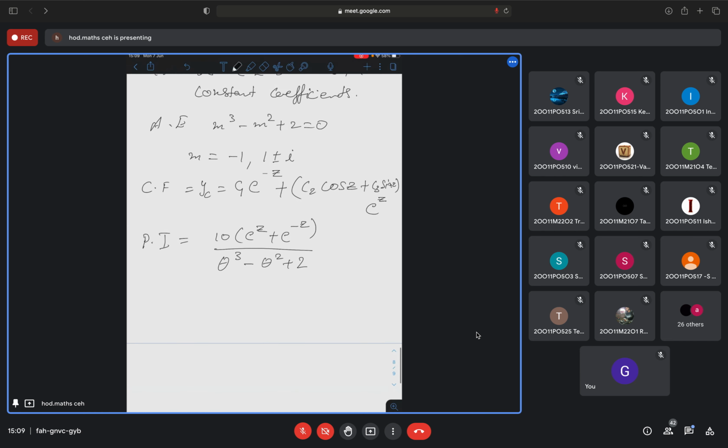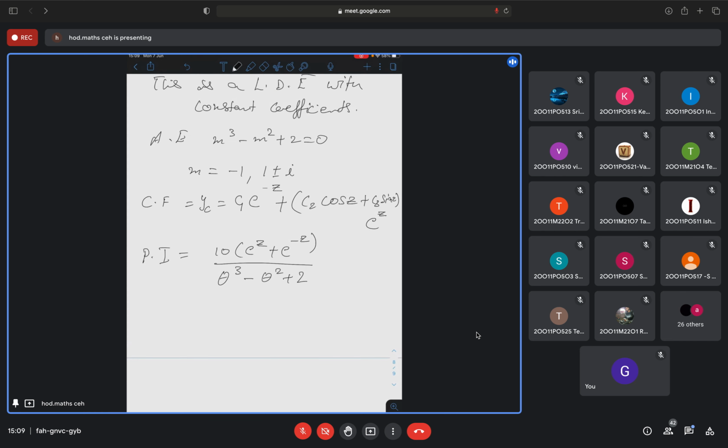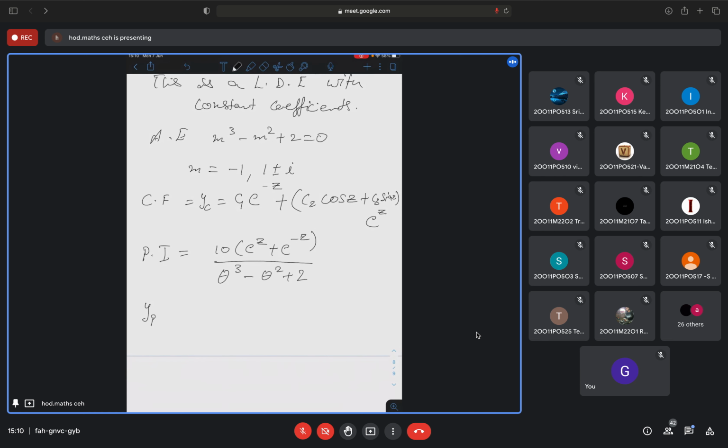Now let us divide this in two forms. Why am I asking you to write this in two forms? Because one of the roots is minus 1, so for the other one it will become 0. So let me divide it in two forms. yp1 I am taking as 10 e to the power z divided by theta cube minus theta square plus 2.